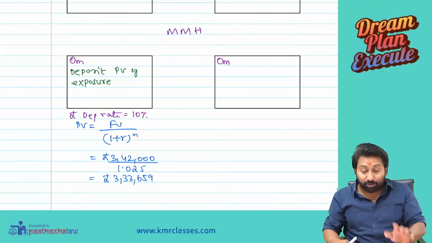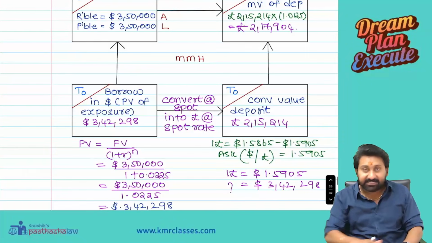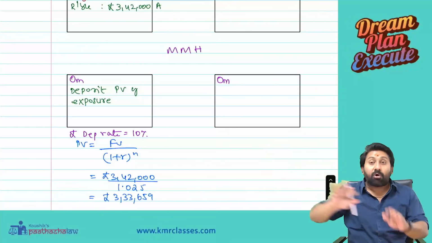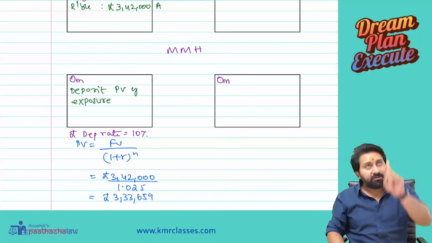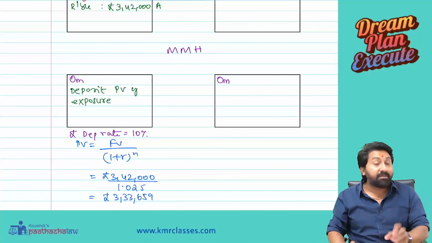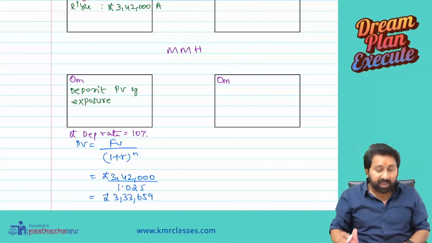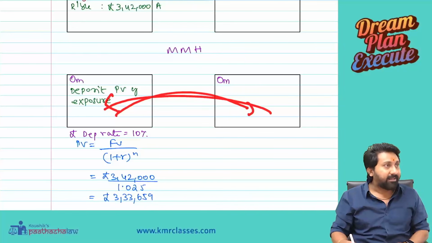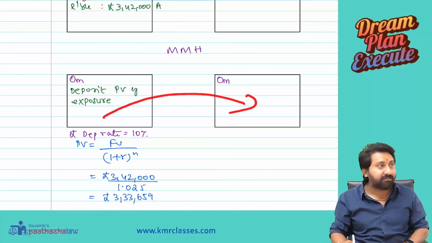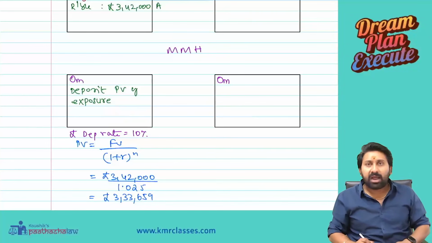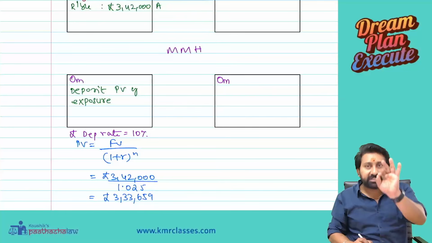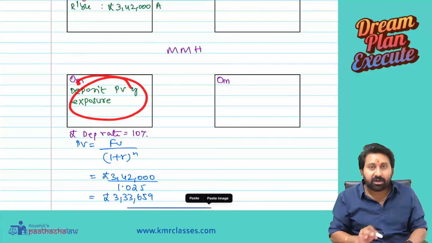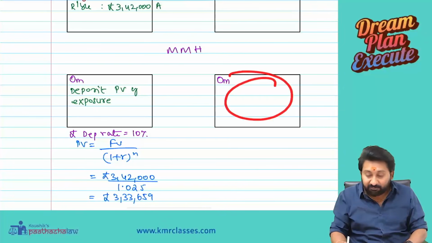I told you about the difference between receivable and payable. This is the receivable structure. For payable, structurally the concept will be different, but the overall idea is the same. The four boxes are the same, future and present are the same, deposit and borrowing are the same, but the structure will change. At receivable time we go this way, at payable time we go this way. Do you know the logic behind this? First borrowing, next deposit. Here we are doing deposit, but first what should happen? Borrow.